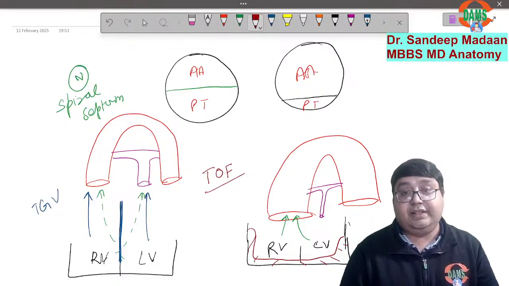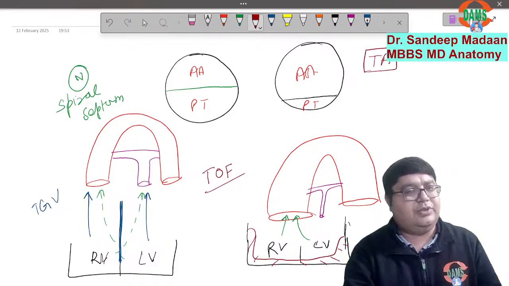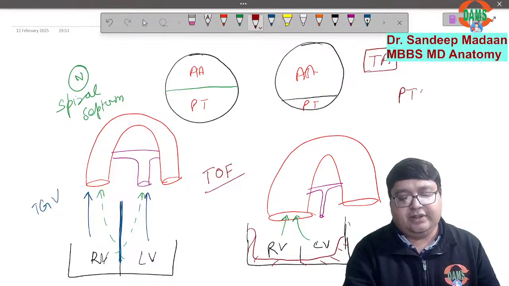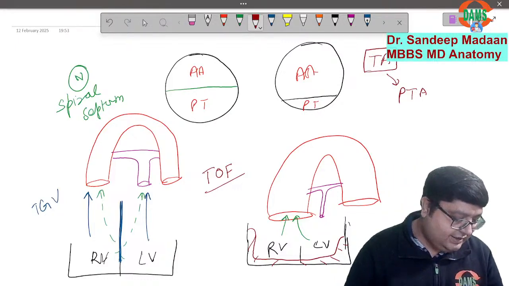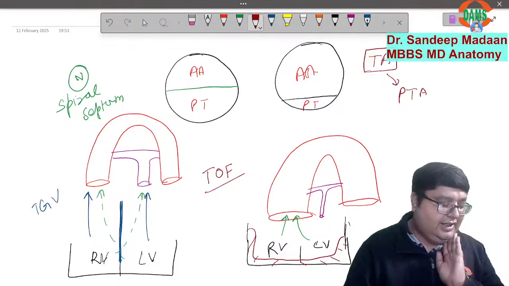And by chance, the initial truncus is called truncus arteriosus. Suppose there is a third condition, that is no septum is ever formed. If there is no septum, the truncus arteriosus will persist as persistent truncus arteriosus or patent truncus arteriosus. Did you understand, beta? Yes, very good. These are the congenital heart abnormalities.